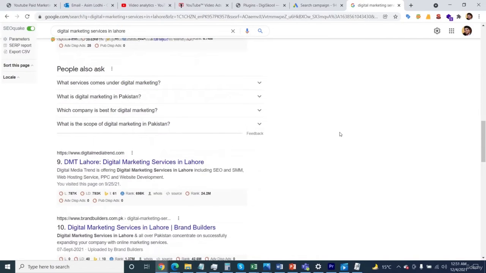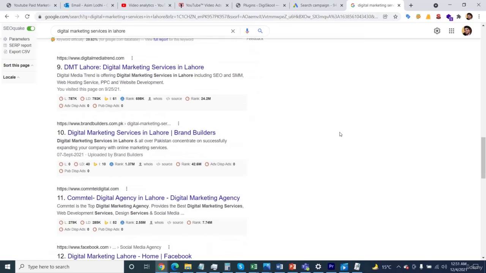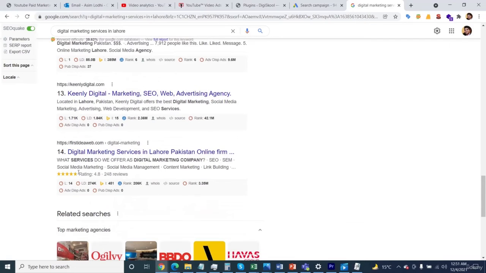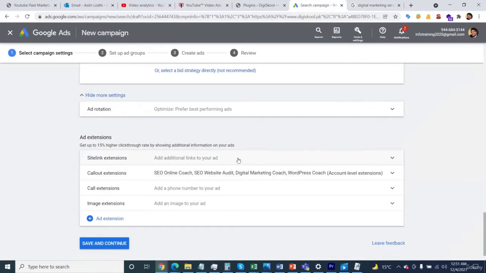Here, the site links are the ones which keep providing more information in text and descriptions. The more descriptions and the more stuff you provide and specify, like these keywords, the better the chance that the end customer will click on your funnel. So these are the main concepts of site links.